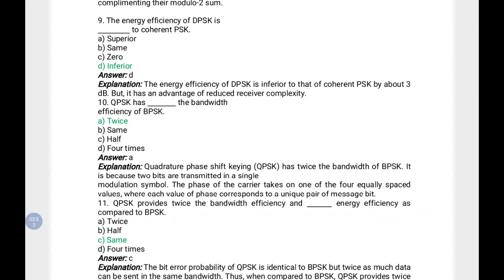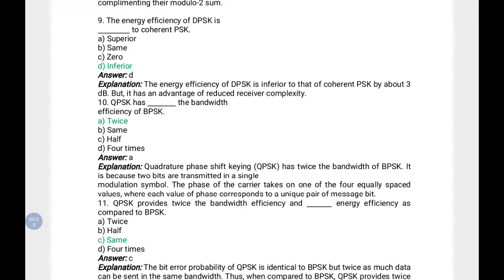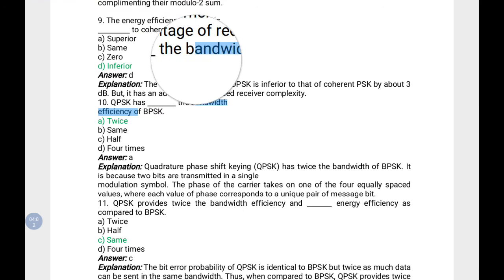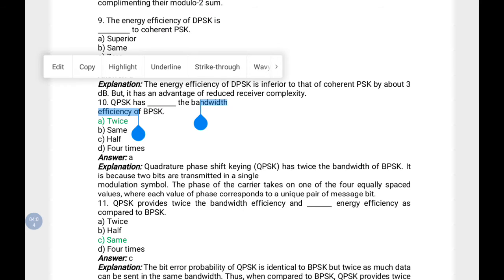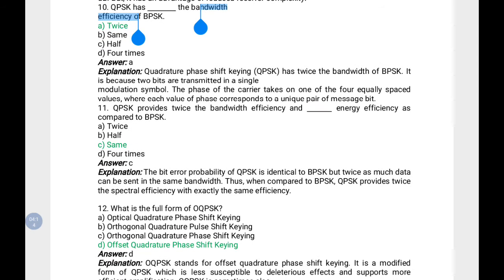You should remember this well, because most of the time they may ask such comparisons of bandwidth and energy. Next, QPSK provides twice the bandwidth efficiency and dash energy efficiency as compared to BPSK.